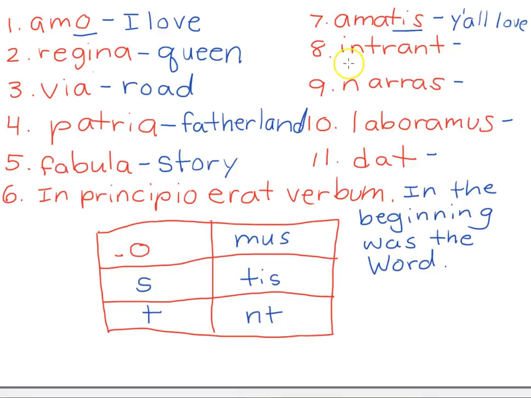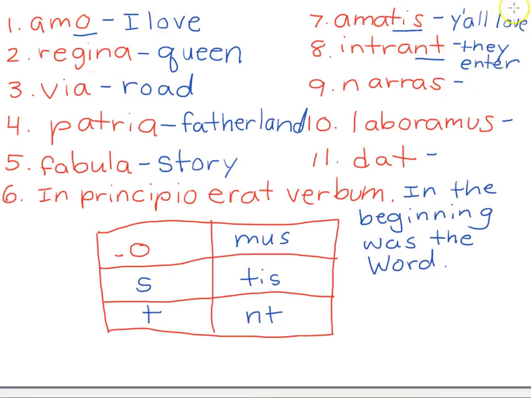Intrant. We learned intro, intrare, intravi, intratum, I enter. So we know that intrant has something to do with entering. So if you put anything to do with entering, you're halfway there. Now let's see if we can look at our verb ending. Nt. What is that? Look down here on our chart. O is I, S is you, T is he or she or it, mus is we, tis is y'all, and nt is they. So we know this one says they, intro, intrare, they enter.